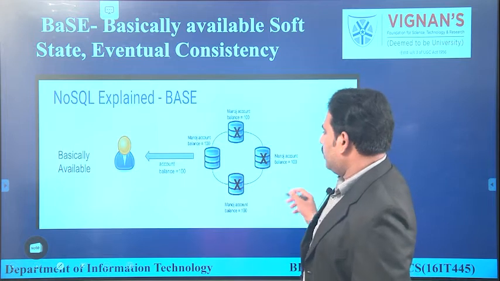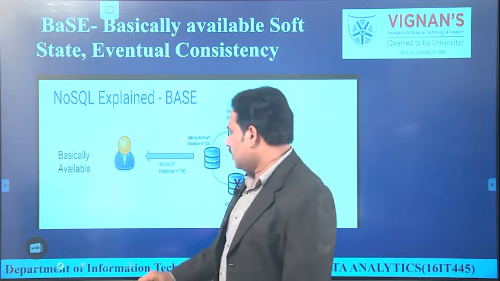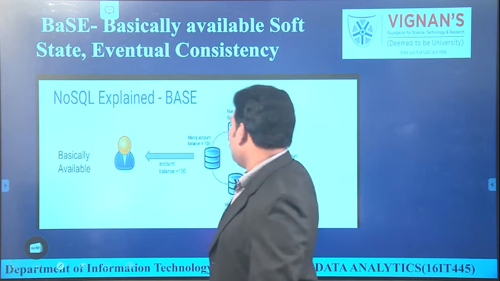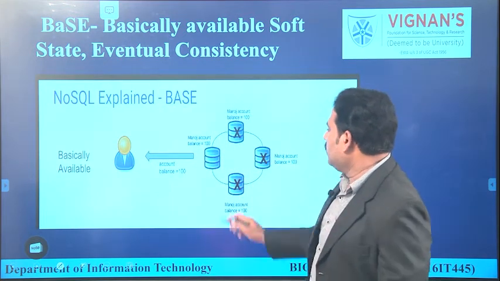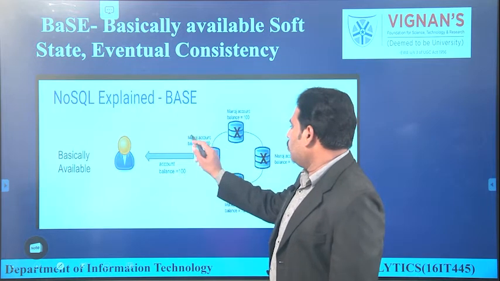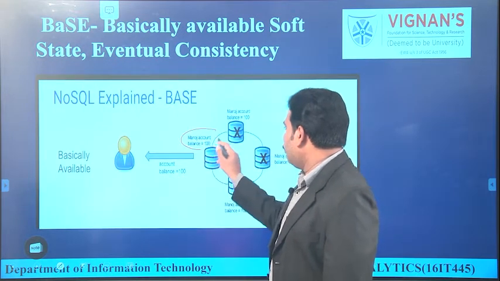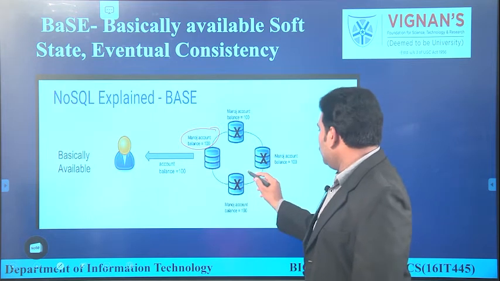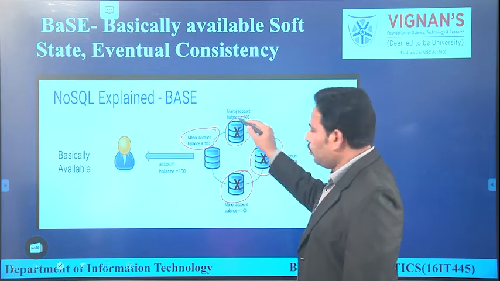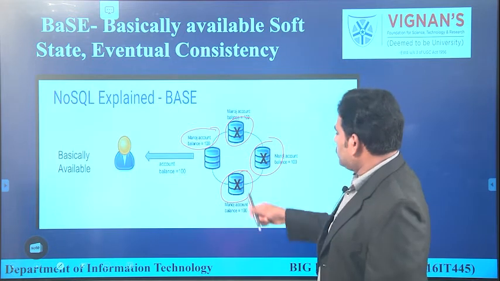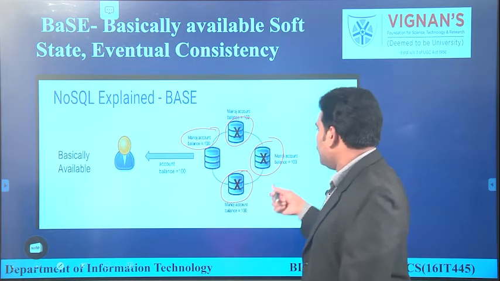So let us have a look here. The first parameter is the basically available parameter. In the basically available parameter, what is happening here? Let's have a look at 4 different nodes here. At this node, the account holder Manoj's balance is 100 rupees. In the remaining 3 nodes, the balance was updated, but he was not able to use the service. So in the same example you can take, there are 4 options available.